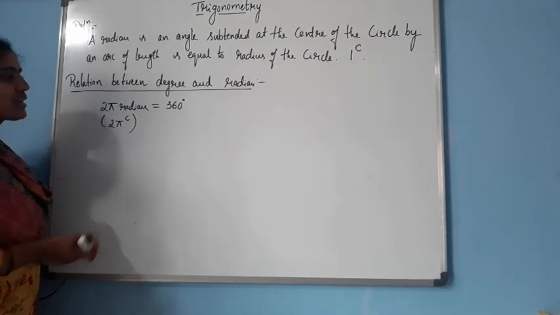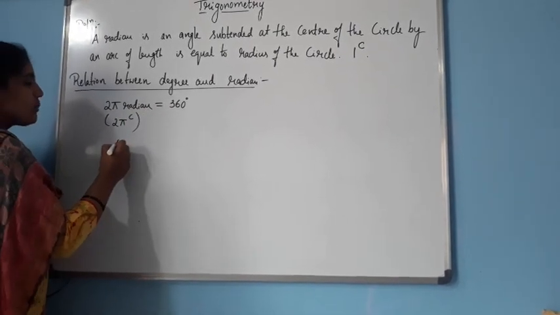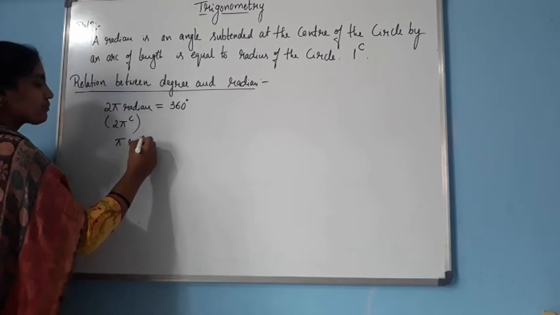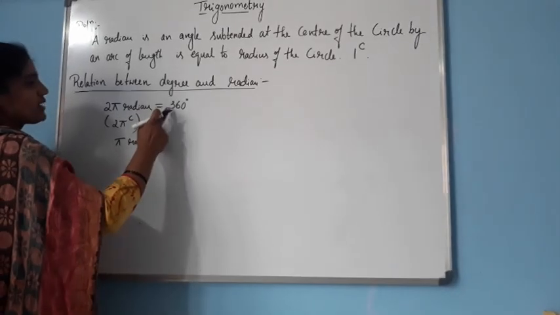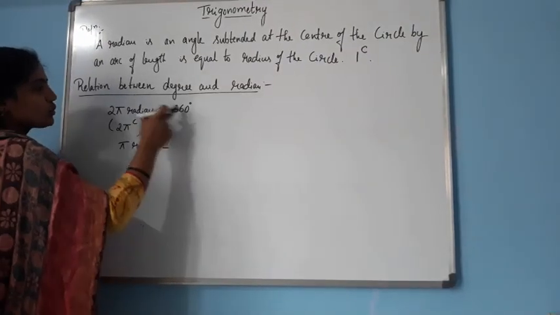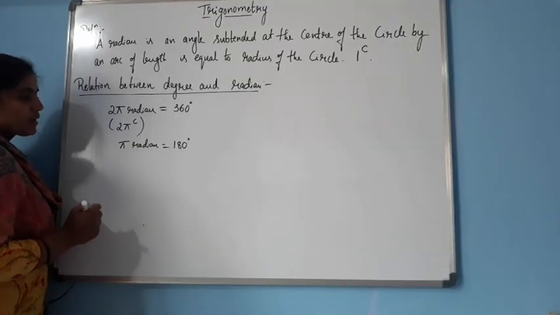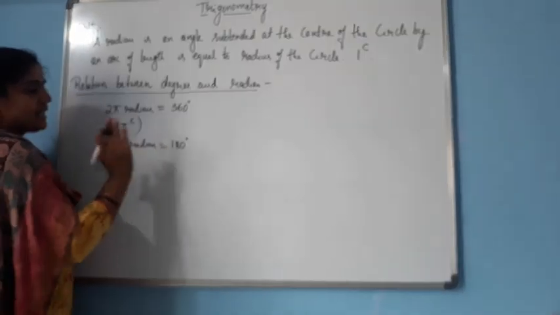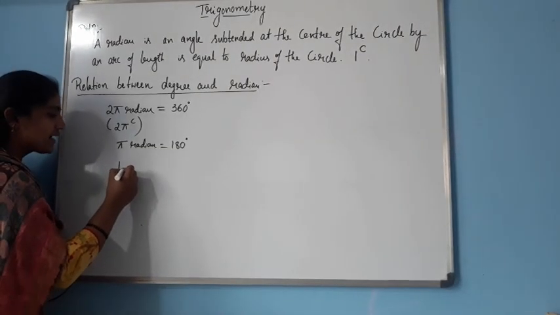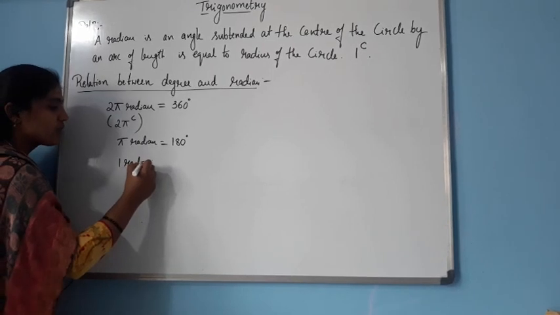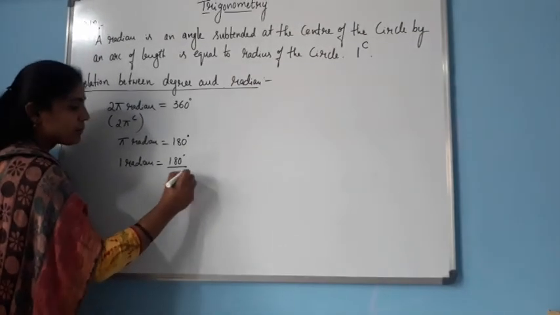So now let us know the relation. If we take this 2 to the right hand side, we get pi radian is equal to 360 by 2, so 2 ones are 2, 2 threes are 6, 180 degree. Next, take this pi to the right hand side, we get 1 radian is equal to 180 degree by pi, okay.